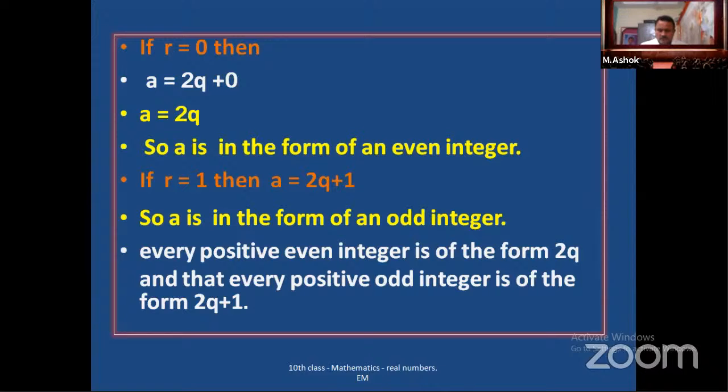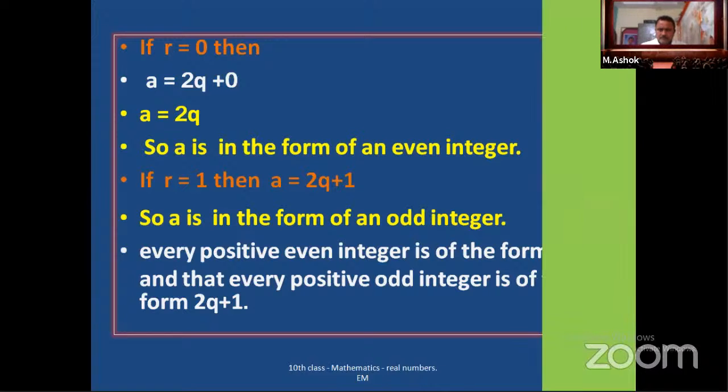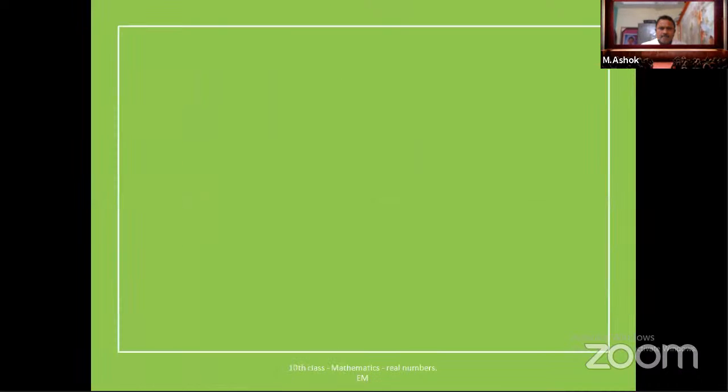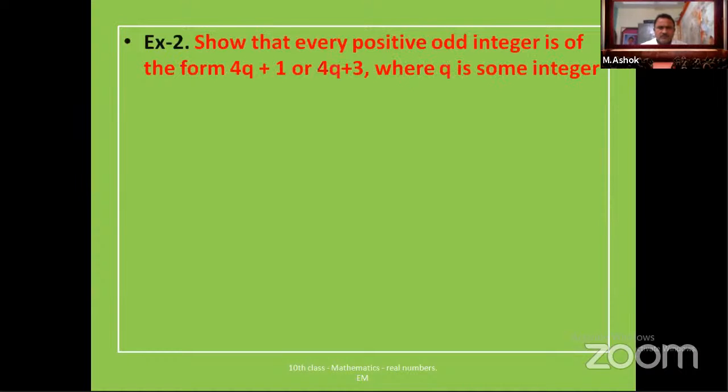Okay. Now we'll move to one more sum. So look at example number 2 in your textbook. Show that every positive odd integer is of the form 4q plus 1 or 4q plus 3, where q is some integer. Read the question once again. Show that every positive odd integer is of the form 4q plus 1 or 4q plus 3.